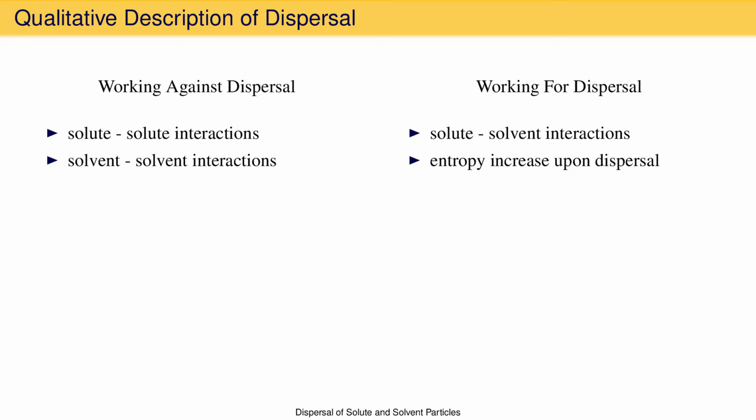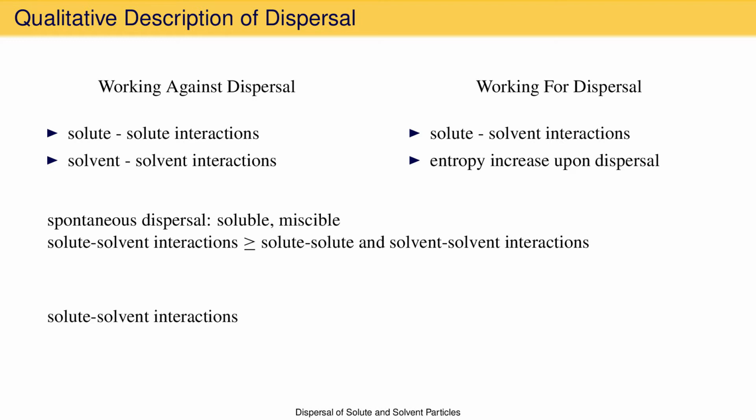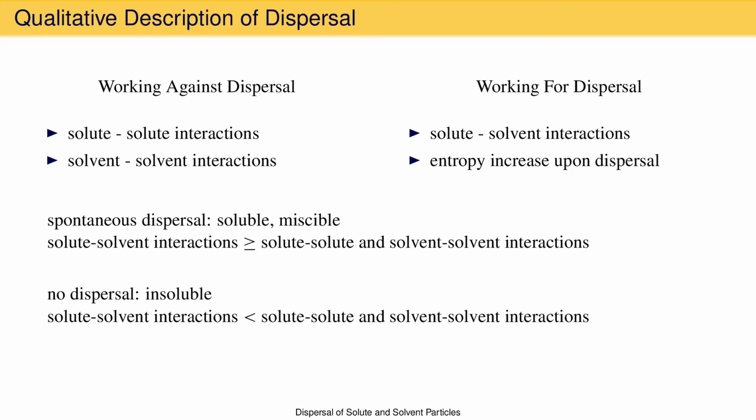The outcome of this competition is largely determined by how significant the solute-solvent interactions are versus the solute-solute and solvent-solvent interactions. If solute-solvent interactions are about as significant or more significant than the total of solute-solute interactions and solvent-solvent interactions together, then dispersal happens spontaneously and the solute and solvent are called soluble in each other or miscible. If, on the other hand, solute-solvent interactions are much less significant than the total of solute-solute and solvent-solvent interactions together, there will be no dispersal, and the solute and solvent are considered insoluble or not miscible.